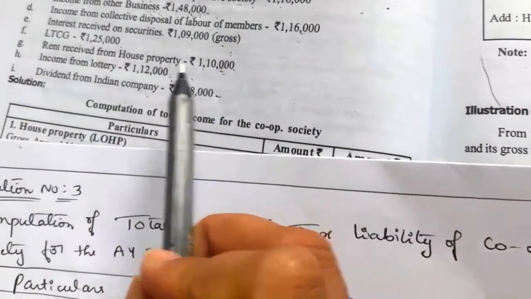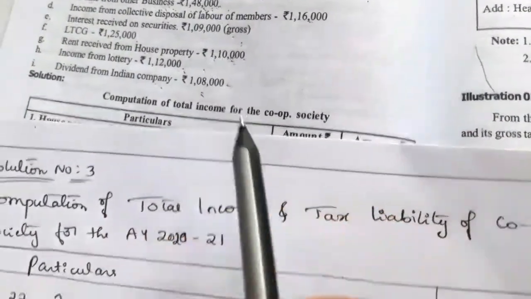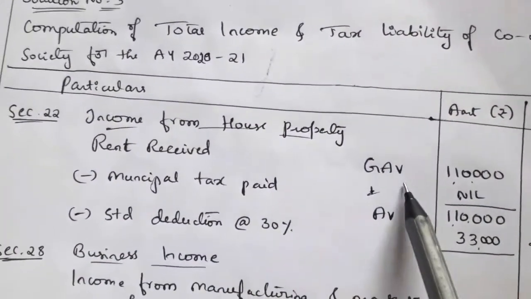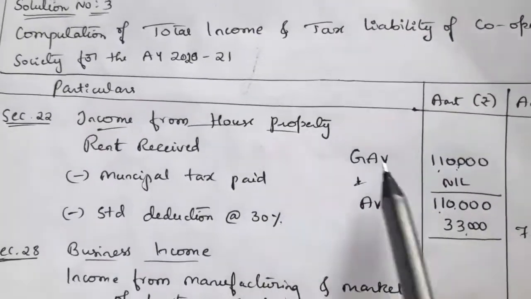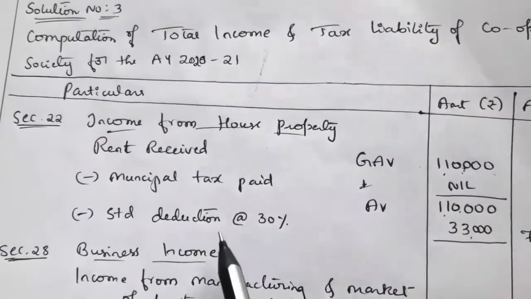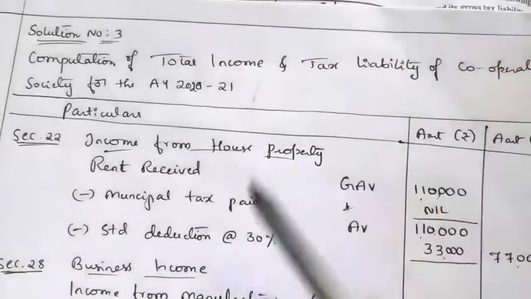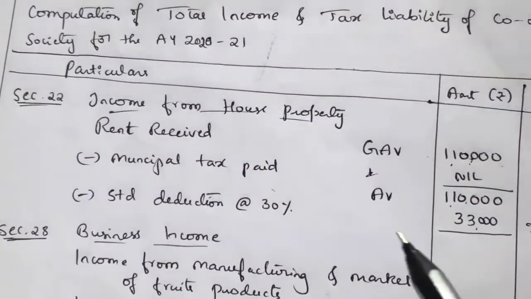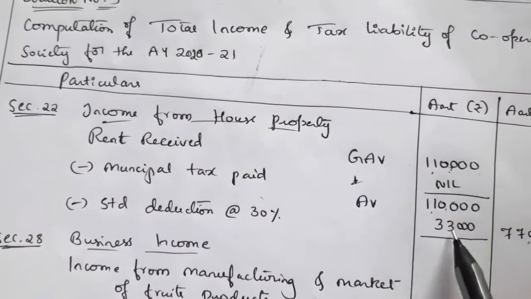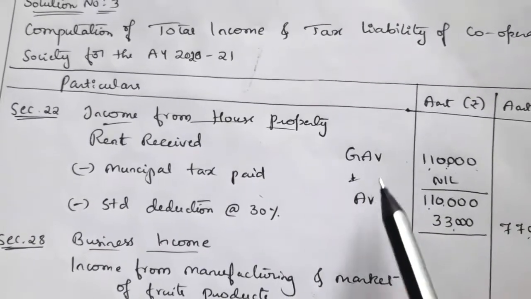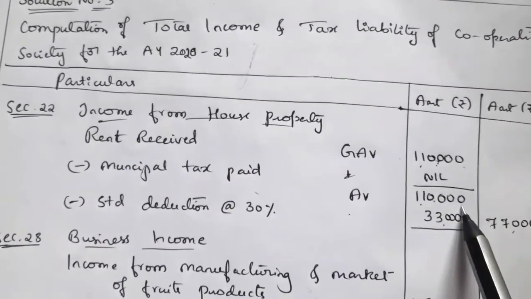So in the question they have given rent received from house property, so that is 1,10,000. That is nothing but gross annual value. From gross annual value they can deduct municipal tax paid. In this question they have not given the municipal tax paid, so it is nil. So the gross annual value is nothing but the annual value here.